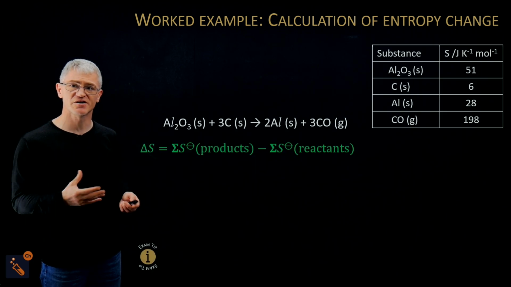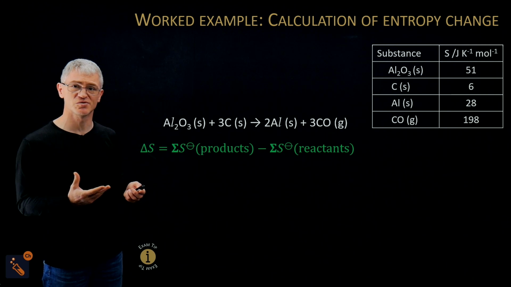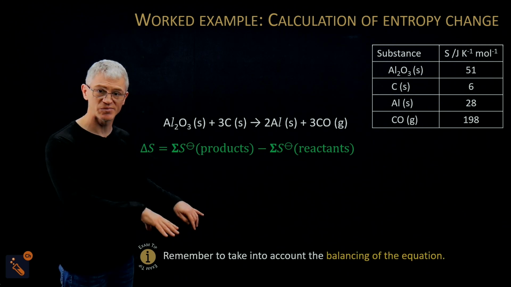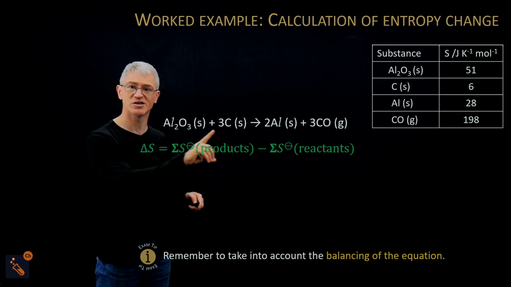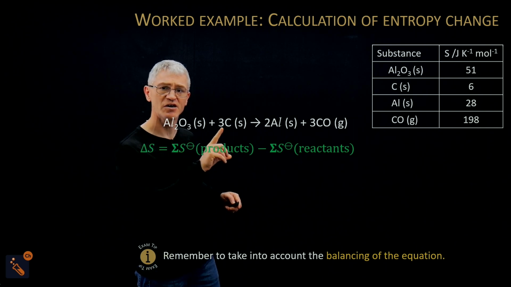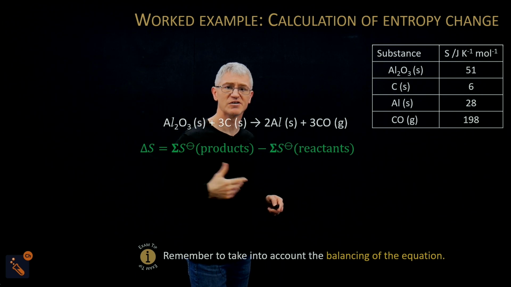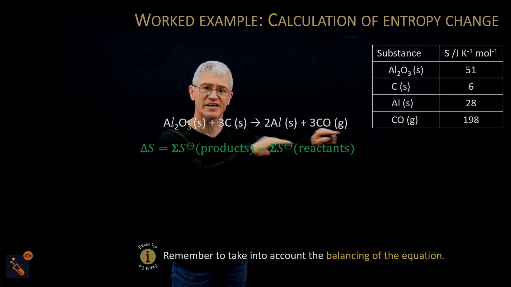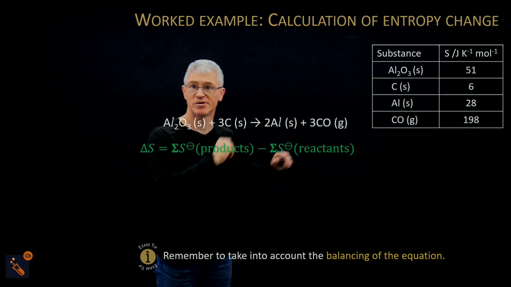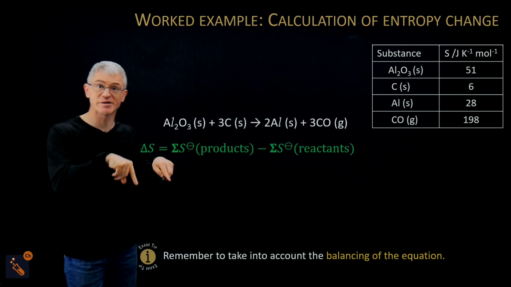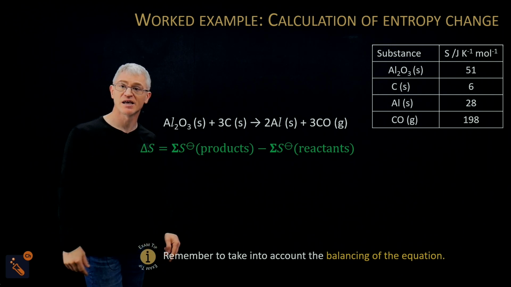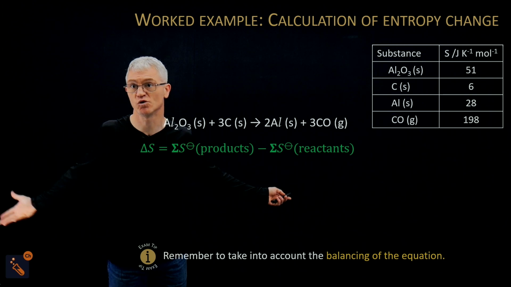We'll go on to our final example, and our final example is with aluminium, and let's do a prediction to start off with. Remember, to take into account the balancing of the equation. So we've got 3 carbons, 2, 3, okay. We're going from 2 solids to a solid and a gas, which means the entropy should go up. So this has got to be a positive number, otherwise I've done it wrong. So stop the video and do it yourself. What are you waiting for?